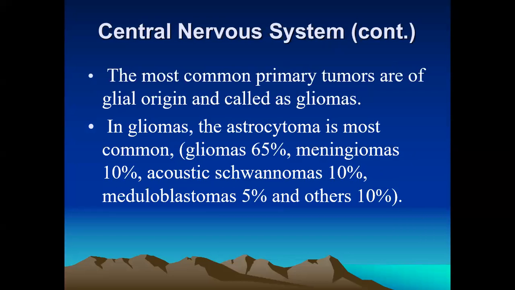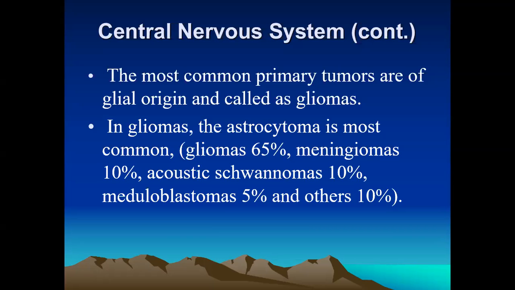The most common primary intracranial tumors are of glial origin. I told you that glial origin tumors are called the gliomas. The major term is gliomas. The glial cells comprise the astrocytes, the oligodendrocytes, the ependymal cells, the choroid plexus, and also the macroglial cells, which function as a phagocytic system, like the macrophages within the central nervous system.